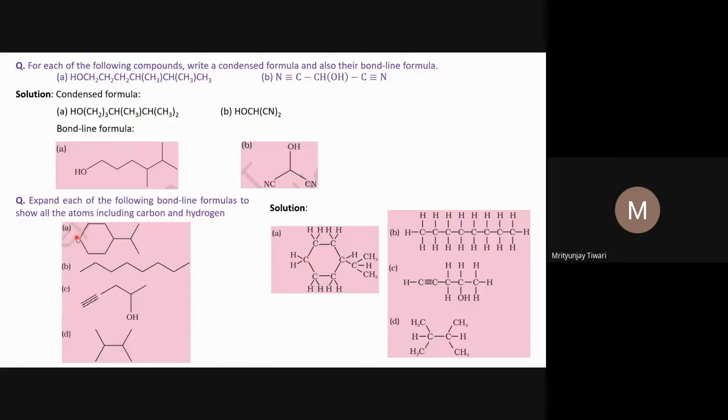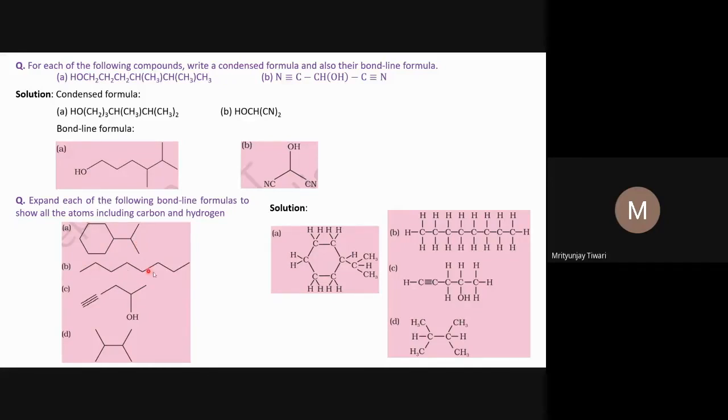This carbon atom also has two CH bonds. We show it here. This carbon atom also has two CH bonds. This carbon atom has only one CH bond. Only one hydrogen atom was there, so we show only one hydrogen. And then this carbon atom also has only one hydrogen atom, and the rest of the bonds we will show anyway. So CH3 we show, one CH bond we show, and this CH3 we can write in the complete structural formula. This way one can write the complete structural formula of this compound.